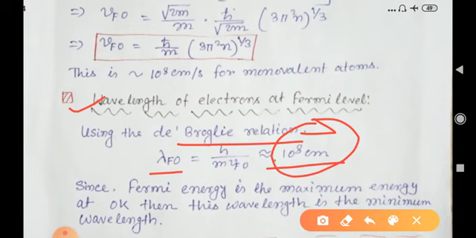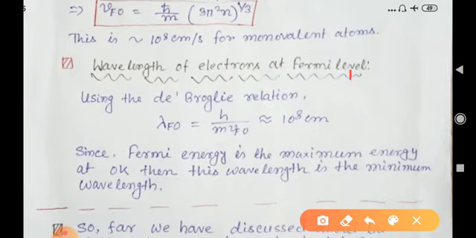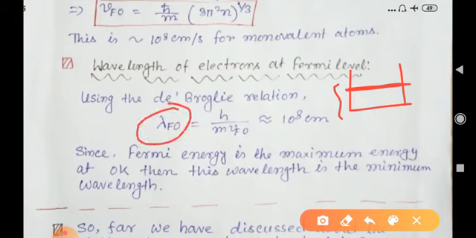Here the lambda is for that electron which is at the Fermi level EF0. Since this Fermi level is the highest energy level when the metal is at absolute zero temperature, this wavelength associated with electrons is the minimum wavelength.